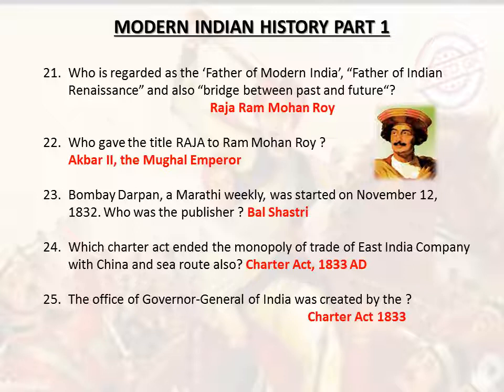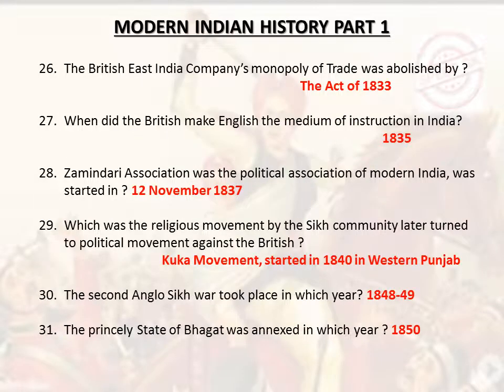Which Charter Act ended the monopoly of trade of East India Company with China and sea route also? Charter Act, 1833 AD. The Office of Governor-General of India was created by the Charter Act 1833. The British East India Company's monopoly of trade was abolished by the Act of 1833. When did the British make English the medium of instruction in India? 1835.